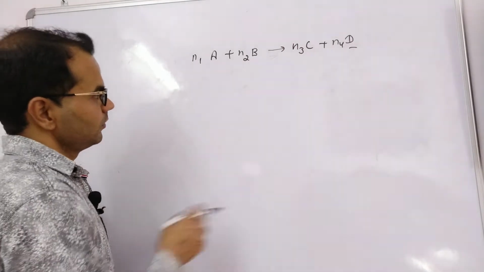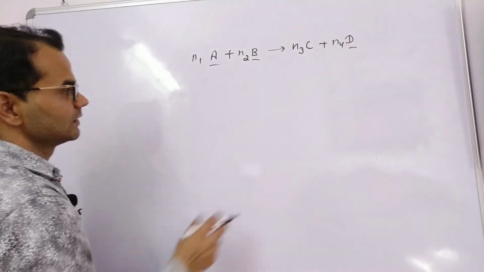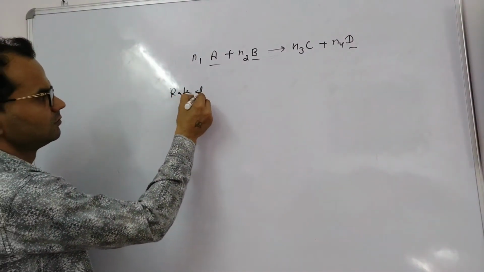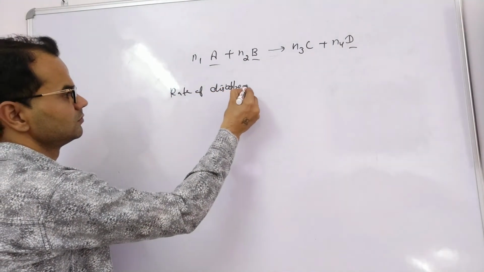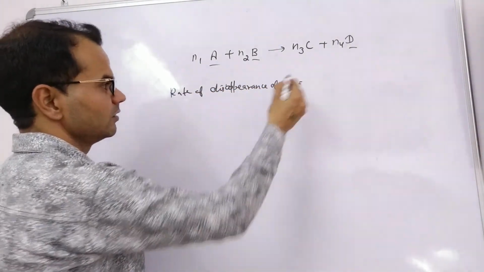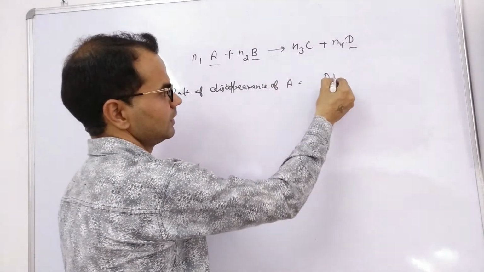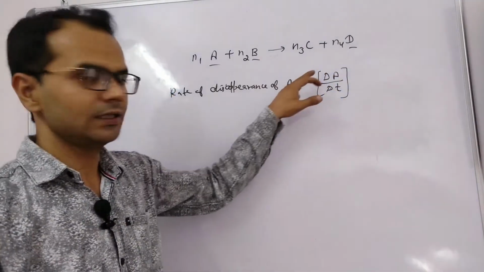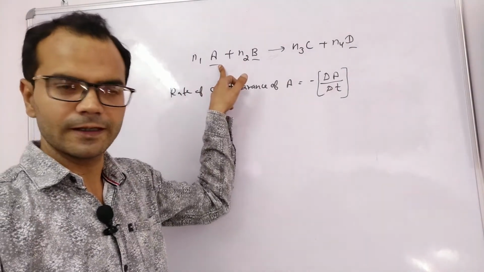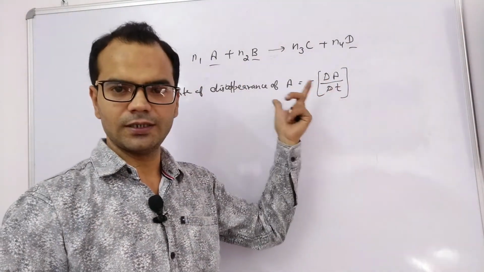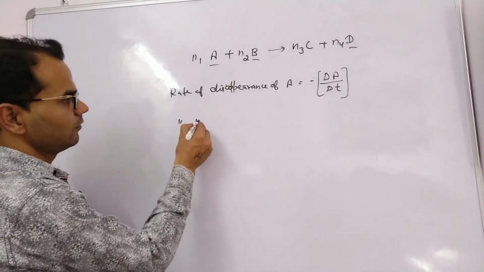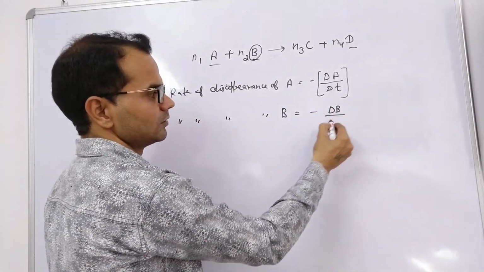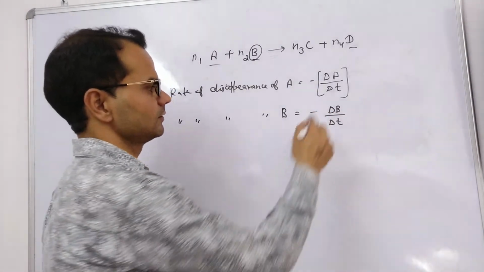So, if we have to find the disappearance rate, as we know the reactant will disappear during the reaction. So the rate of disappearance of A equals delta A by delta t with the negative sign. Delta A represents the change in concentration of reactant A. Delta t represents the time taken. Clear? Rate of disappearance of B is the change in concentration of B by the time taken.